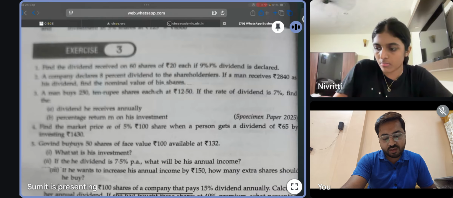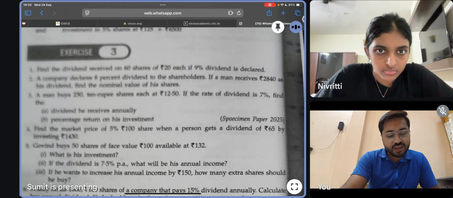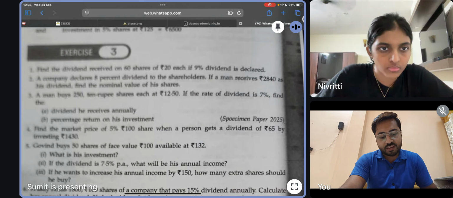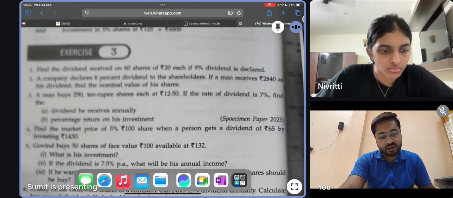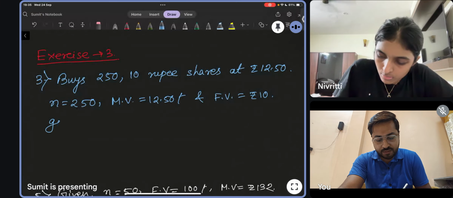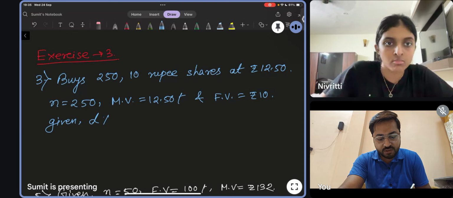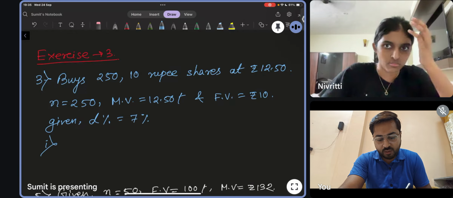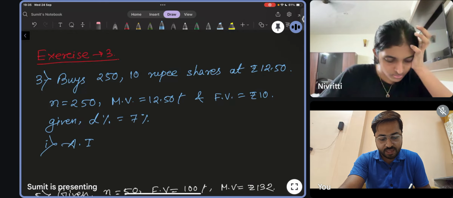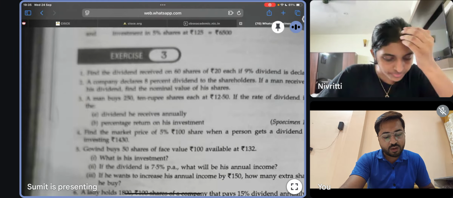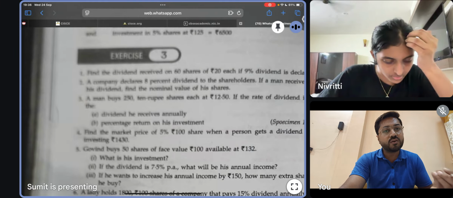After that, what is there in the question? If the rate of dividend is 7%, find the dividend he received annually. Question is that the rate of dividend is 7%. That means given dividend percentage equal to 7%. Now they are asking what is the annual dividend he received annually. Dividend received annually is called the annual income.